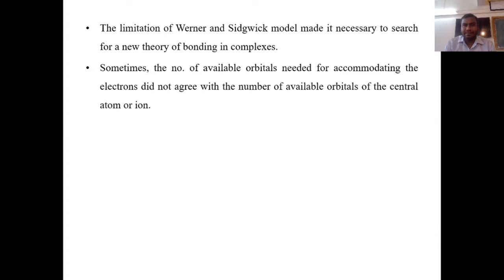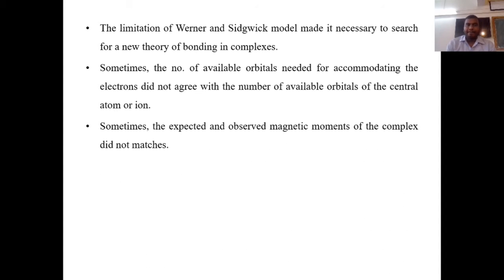Sometimes the number of available orbitals needed for accommodating the electrons did not agree with the number of available orbitals of the central atom or ion. Sometimes again the expected and observed magnetic moments of the complex did not match. These are some of the limitations of the Werner or Sidgwick theory.